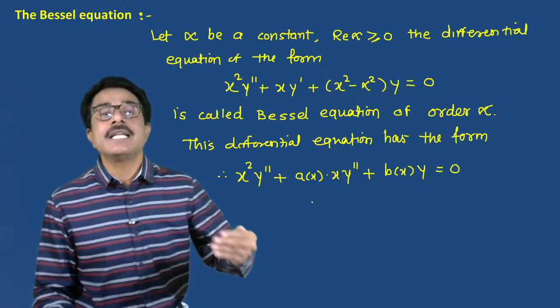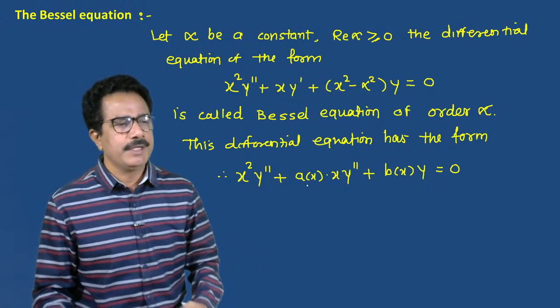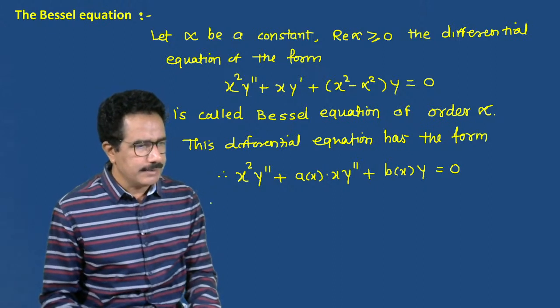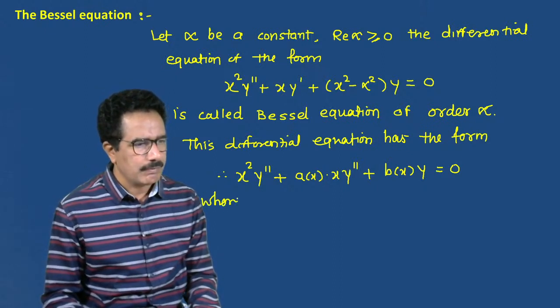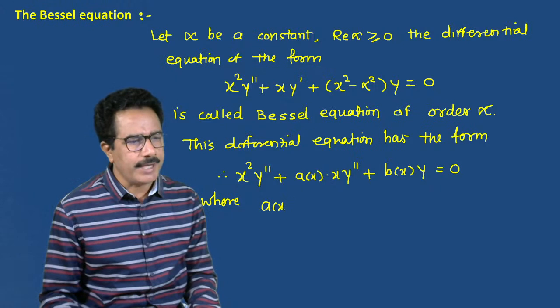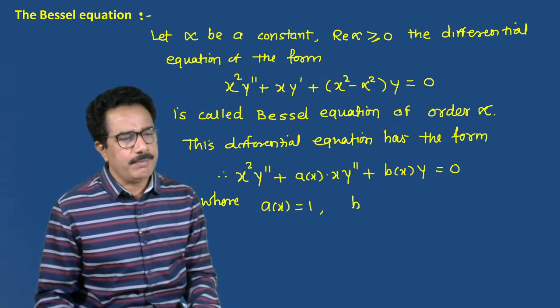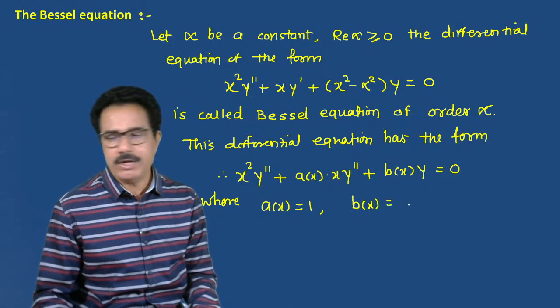This can be generally represented in this way. You can take this, where a of x is equal to 1 in this case, and b of x is equal to, what is the value of b of x?